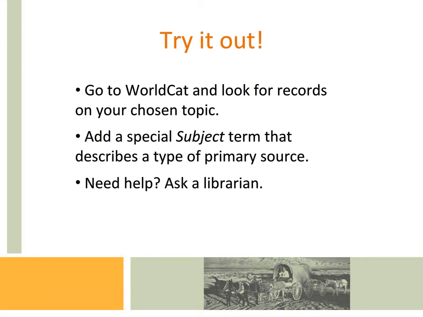Go to WorldCat and look for records on your chosen topic. Add a special subject term that describes a type of primary source. Remember, if you get stuck or need help, always ask your librarian.